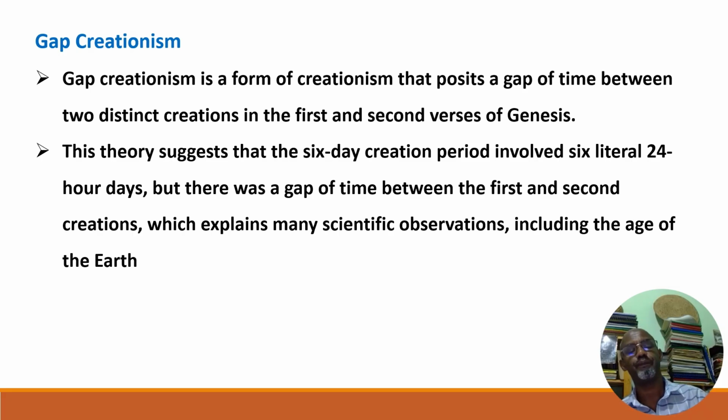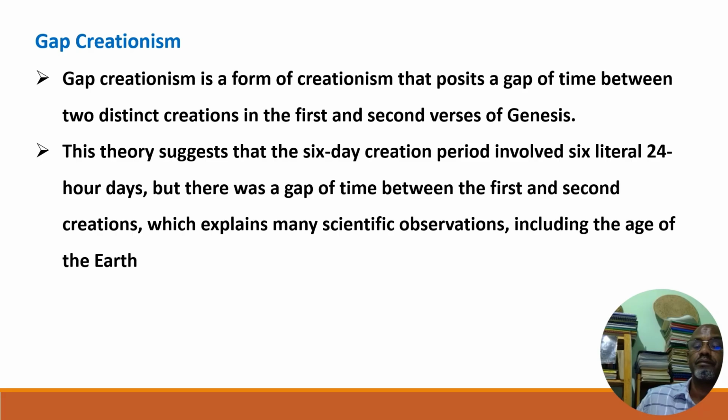On the first day, God created the sky and the earth. Then there is a very huge gap. The second day is a literal day, a 24-hour day. You see the difference between gap creationism and the other type of old age creationism, day age creationism. Here, a day is a day.